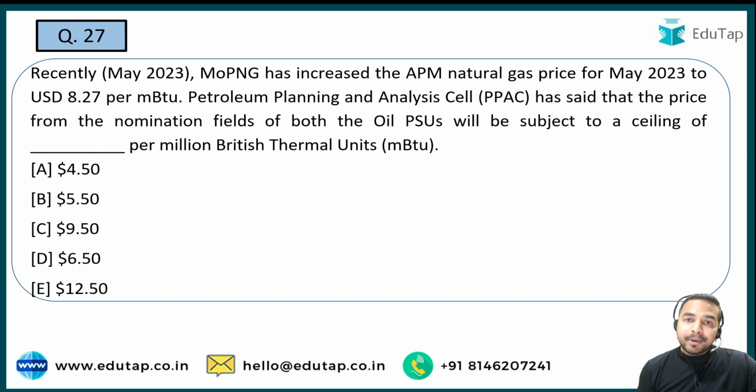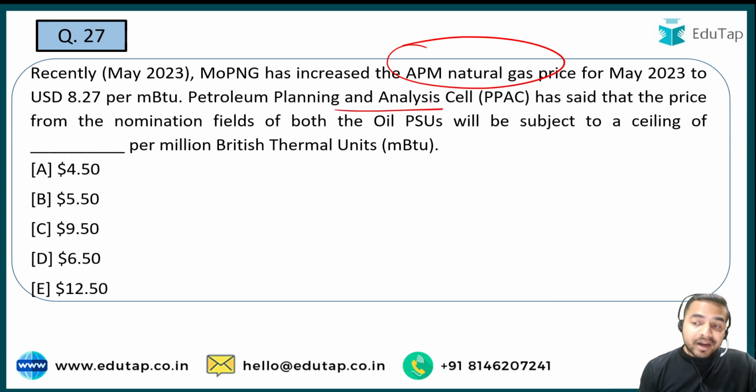So यहाँ पर Ministry of Petroleum and Natural Gas has increased the APM natural gas price for May 2023. The Petroleum Planning and Analysis Cell, that is PPAC, उन्होंने यहाँ पर कहा है that the price from the nomination fields of both the oil PSUs will be subject to a ceiling of dash per million British thermal units. See guys, these kind of questions can also be asked. ठीक है, तो recently ऐसी जो भी चीजें होती हैं, it is certainly an off the track question, but still to make you prepare for these kind of questions as well, we are presenting you such questions in our sessions so that you are always ready with such off the track questions.